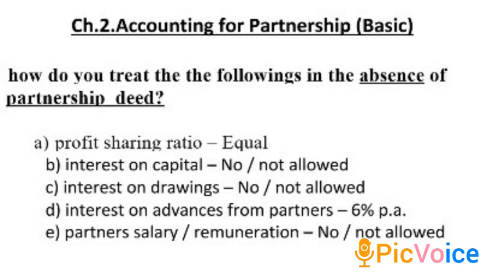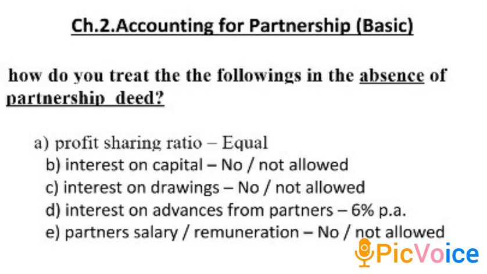So, if a partnership deed is absent, the profit sharing ratio should be considered equal. Meaning all the partners should get equal profit, 1:1:1. Second, interest on capital. All the partners have invested capital in the business. So if there is no partnership deed, at that time no interest is allowed to be given to any of the partners.